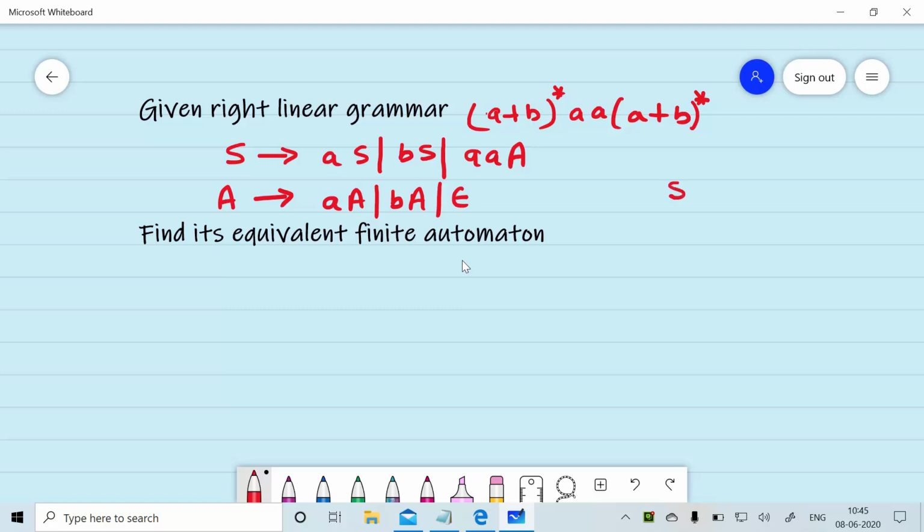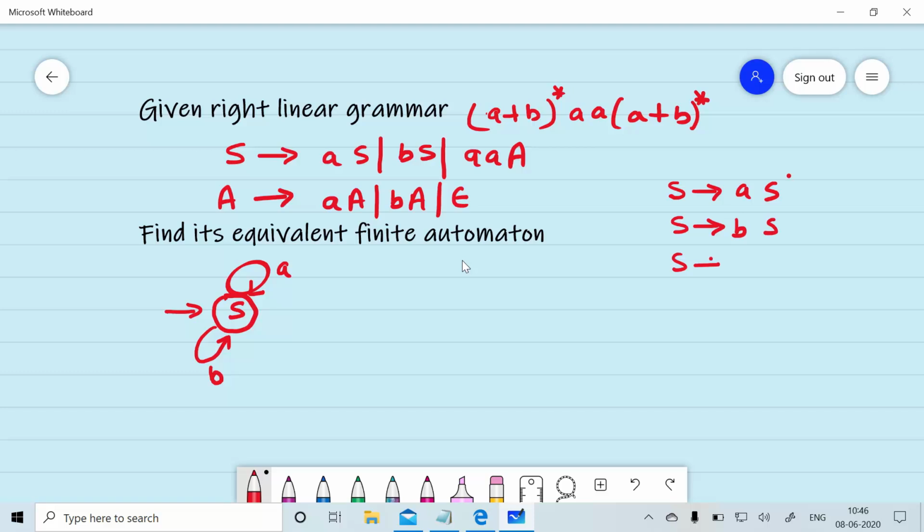So the production rule S gives aS. Using rule number 1, if S is the initial state, we will move to the state S using a self loop. The next production rule S gives bS. Using rule number 1 again, we can move to state S again. S gives aaA.